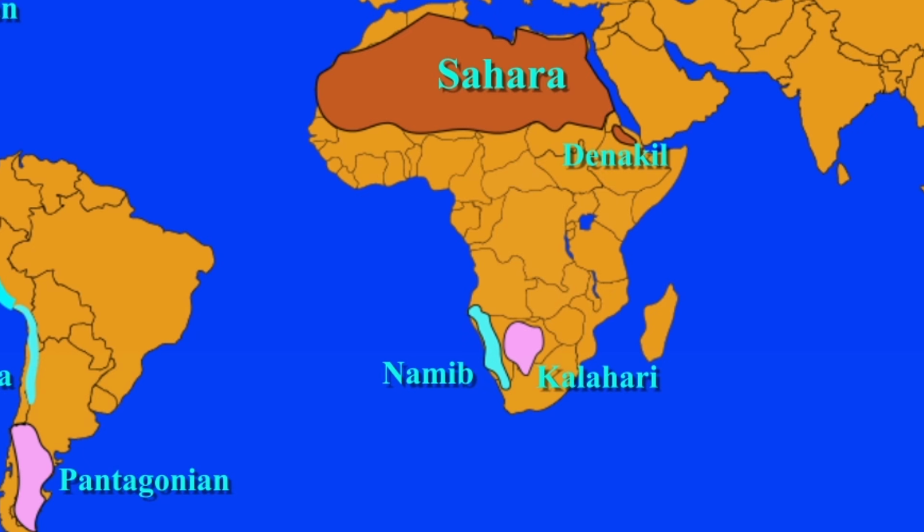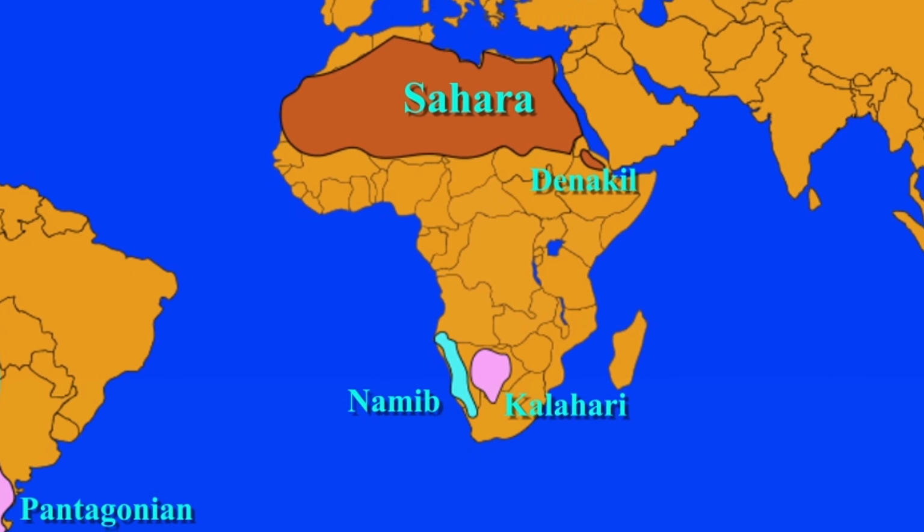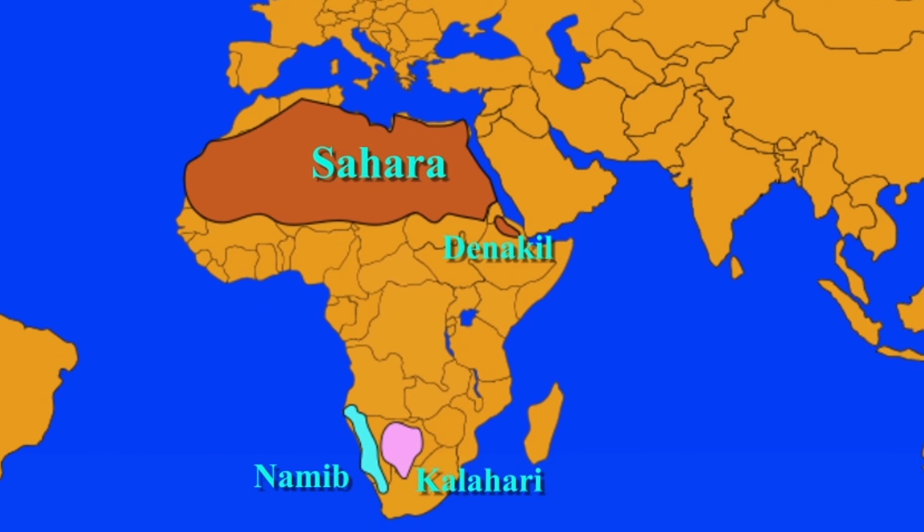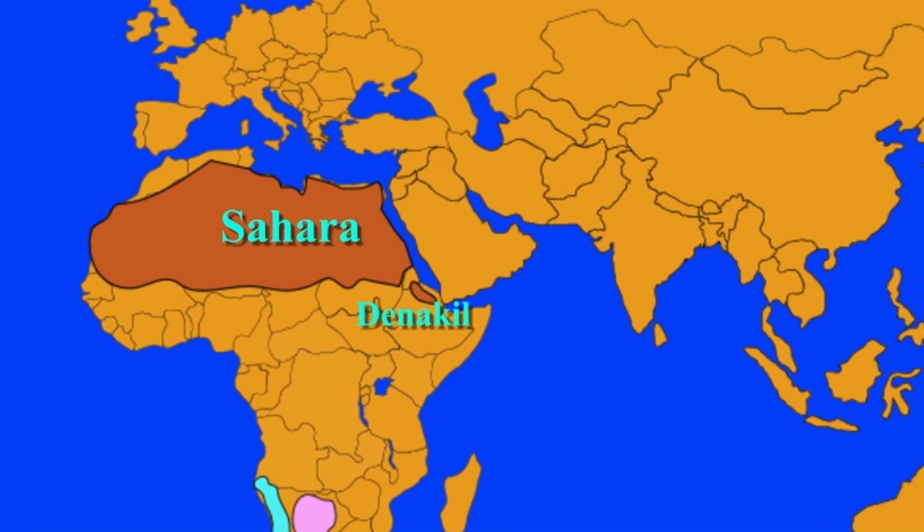The area is known for its volcanoes and extreme heat, with daytime temperatures surpassing 50 degrees Celsius. Less than an inch of rainfall occurs each year. The Danakil Desert is one of the lowest and hottest places on earth. It is inhabited by a few Afar who engage in salt mining.